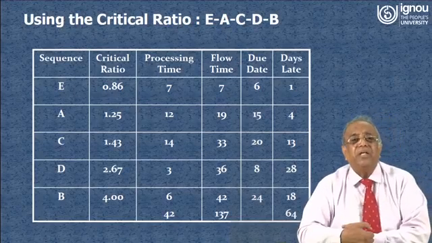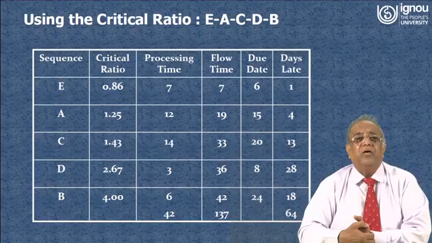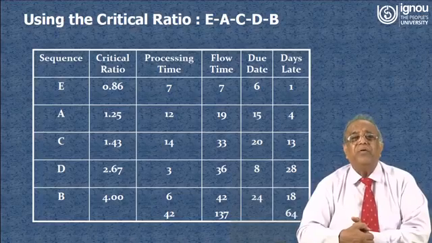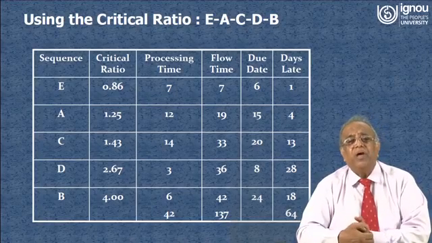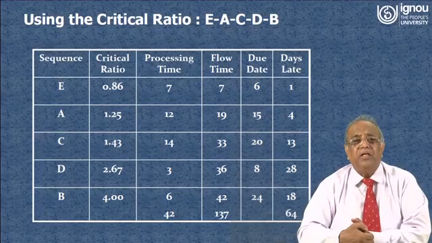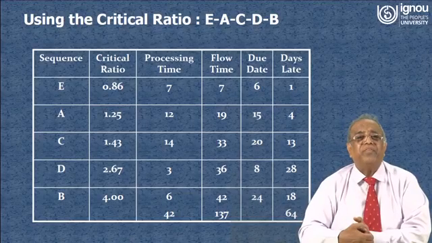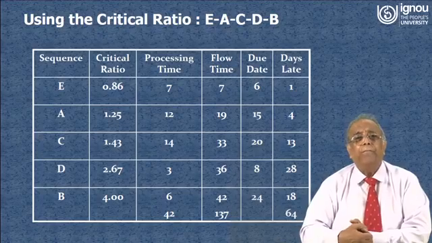Now this is the critical ratio. Critical ratio means we have to divide the due date by the processing time. So we have kept E at first because it has the lowest critical ratio, that is 6 by 7, which comes out to be 0.86. For the next case, the due date is given as 15 and processing time is 12. So we have to divide due date by processing time.